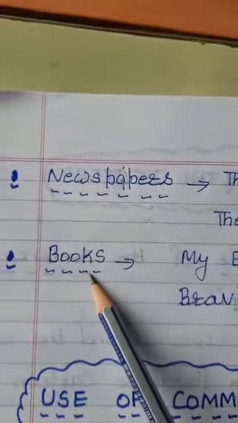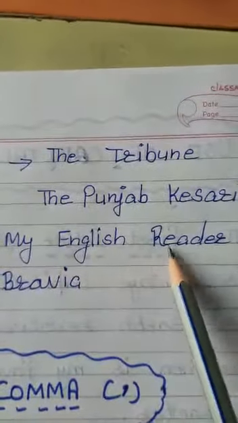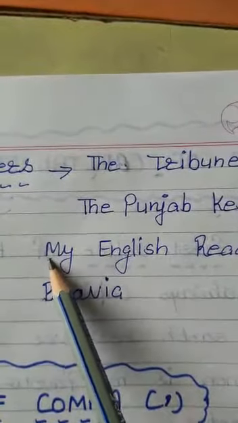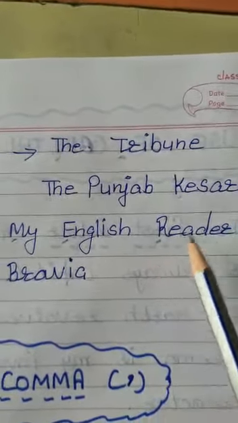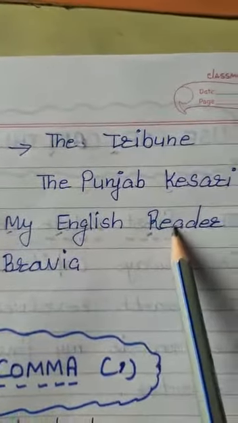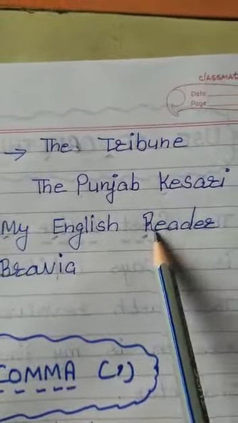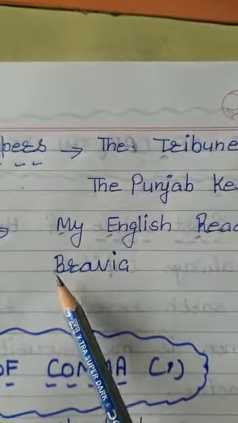Next is books. If you are talking about books, for example, My English Reader, then M will be capital, the first letter E will be capital, and R will be capital. They will be in capital form, and the rest of the letters are in small letters. Next example, Bravia. B will be capital.